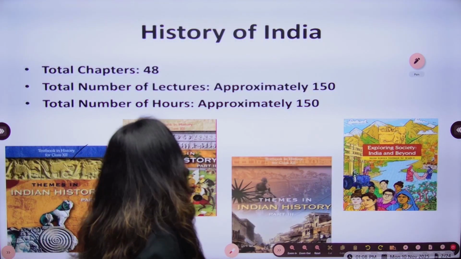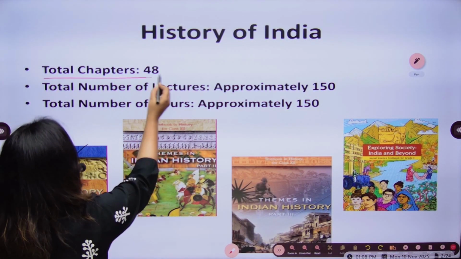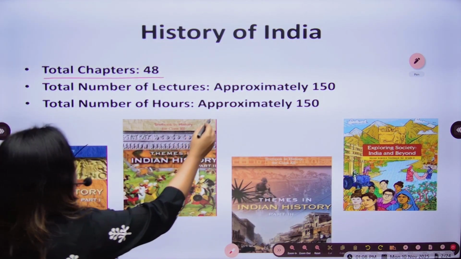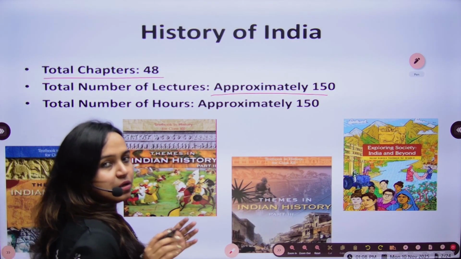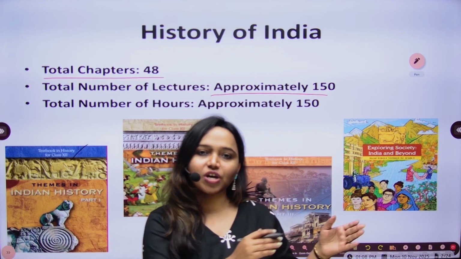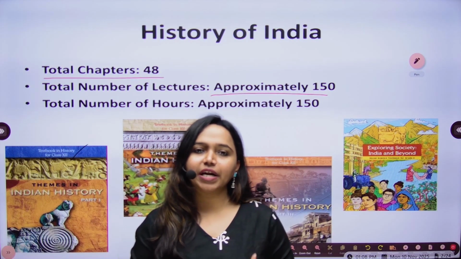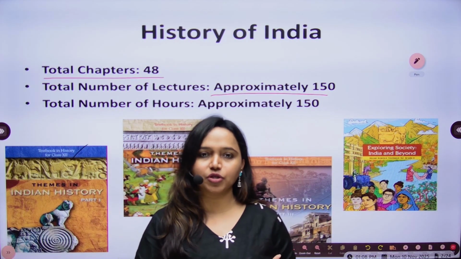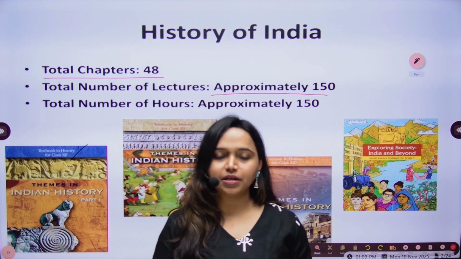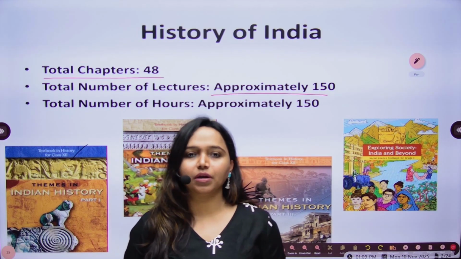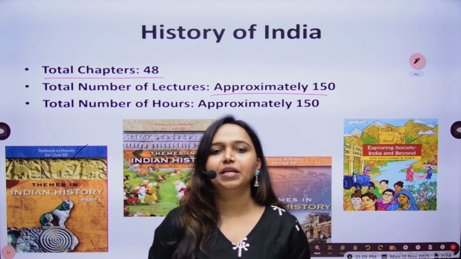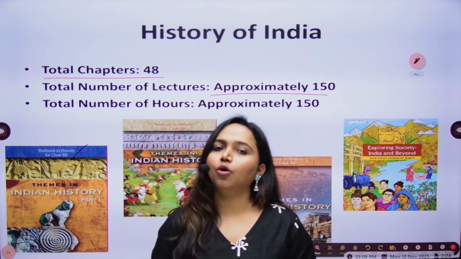So we will cover history in overall around 48 chapters, which will be around 150 hours divided in 150 lectures. So we have taken all the basic concepts of history, all the chapters of history chronologically, and we have dealt in our course, in our structure of this course, at a very, very basic level, so that a beginner who is starting his or her preparation will be very comfortable while attending these lectures, irrespective of whether a particular aspirant has any background of humanities in history or not.